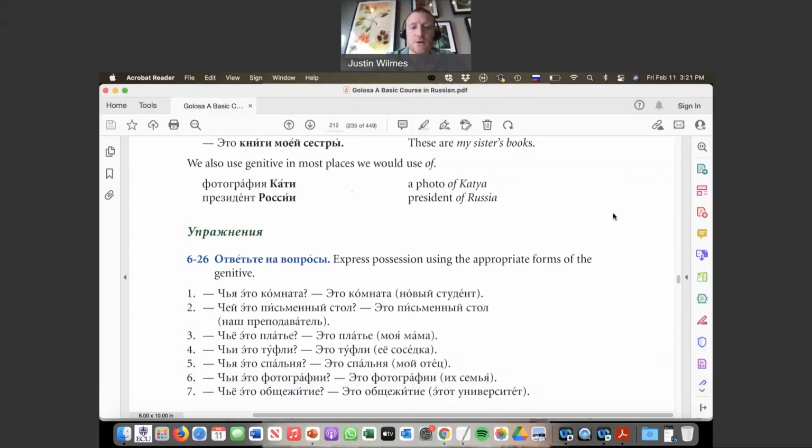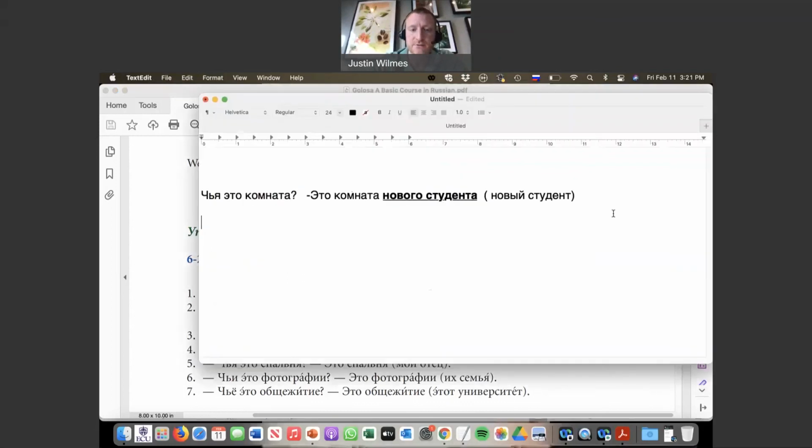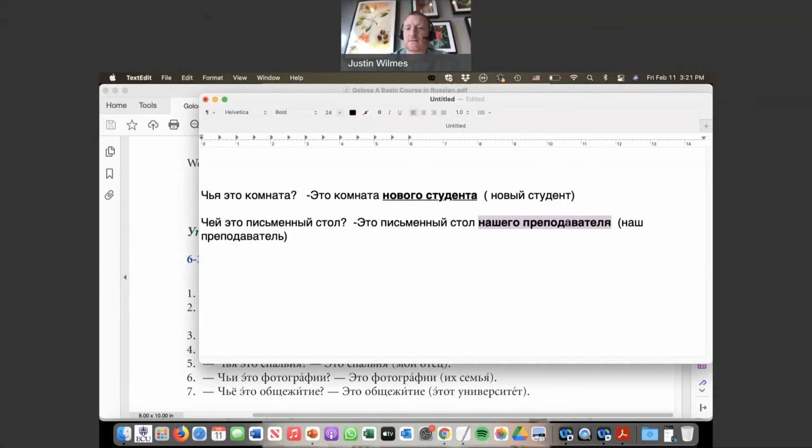Okay. Whose desk is this? It's the desk of our teacher. Чей это письменный стол? Это письменный стол. And here we need to put this into the genitive case. Наш преподаватель. Нашего преподавателя. Like that. Okay.